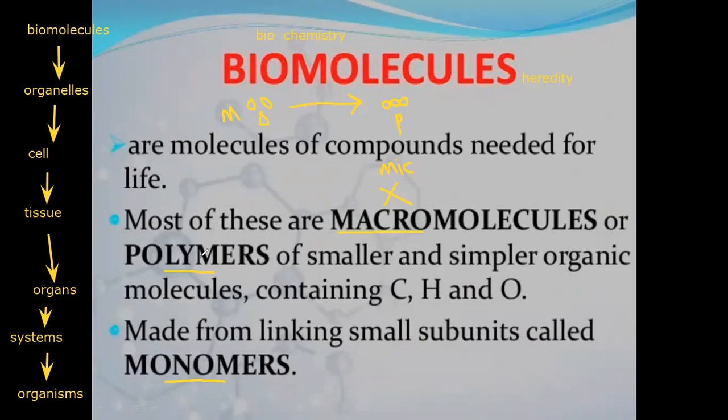So what are the characteristics of these macromolecules, teacher? They are containing three elements, CHNO. C is carbon, H hydrogen, and O oxygen. So these macromolecules contain three main elements, C, H, and O. So we call them organic molecules.